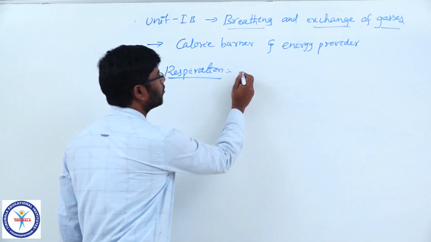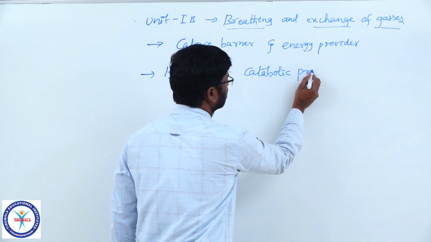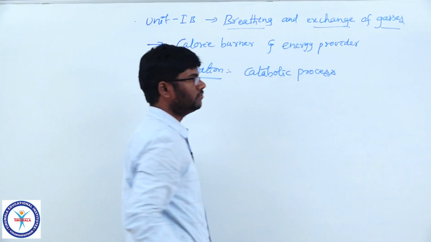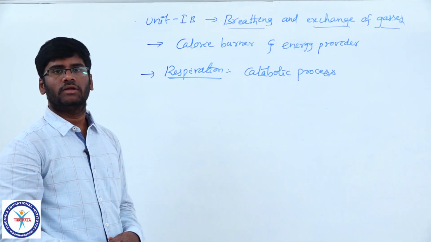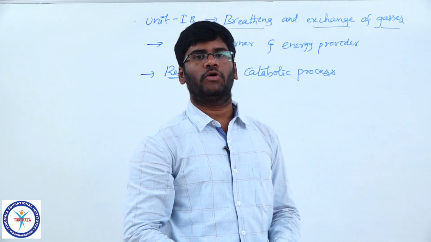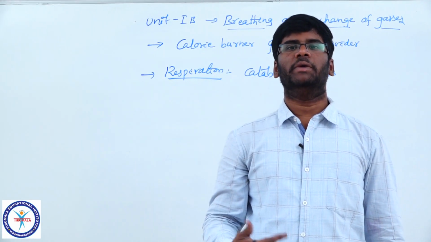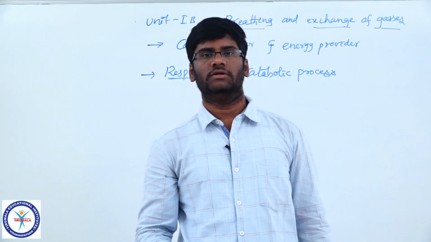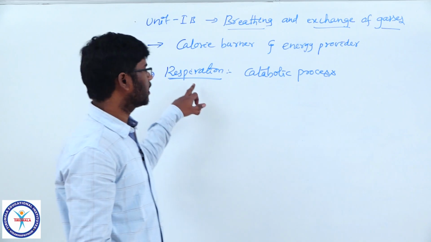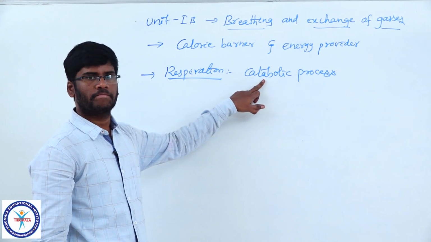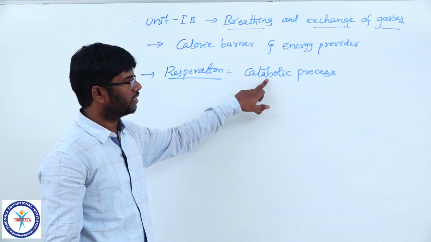is a catabolic process. Why is respiration called a catabolic process? There is also the anabolic process. Photosynthesis is an anabolic process, but respiration is a catabolic process. In anabolism, energy making, the food is prepared or synthesized by the plants. But catabolism is a respiratory process. In this, breakdown of food materials, oxidation of food materials takes place.